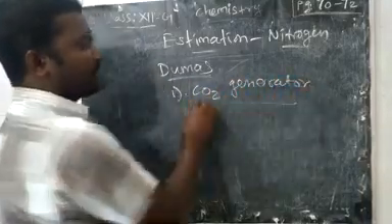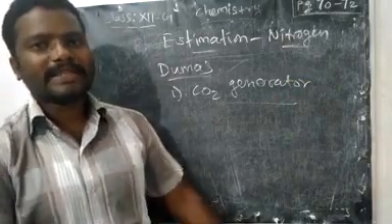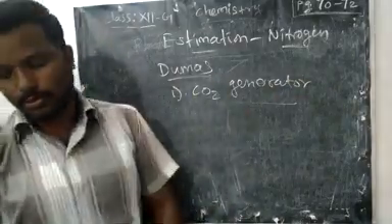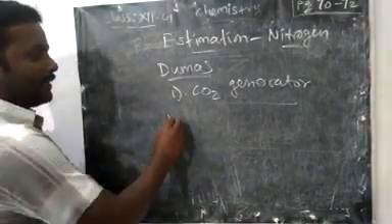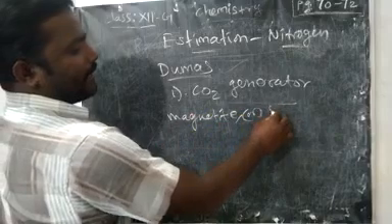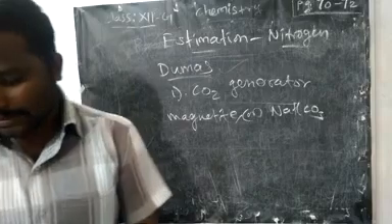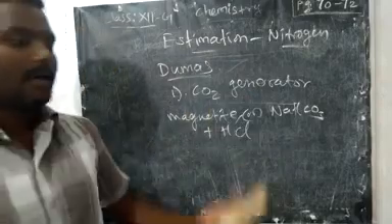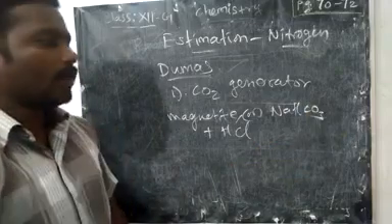We want to maintain a CO2 atmosphere during this reaction, so we have to generate CO2 separately. For this we take sodium bicarbonate, NaHCO3, and add dilute HCl. NaCl and water will form, along with CO2.